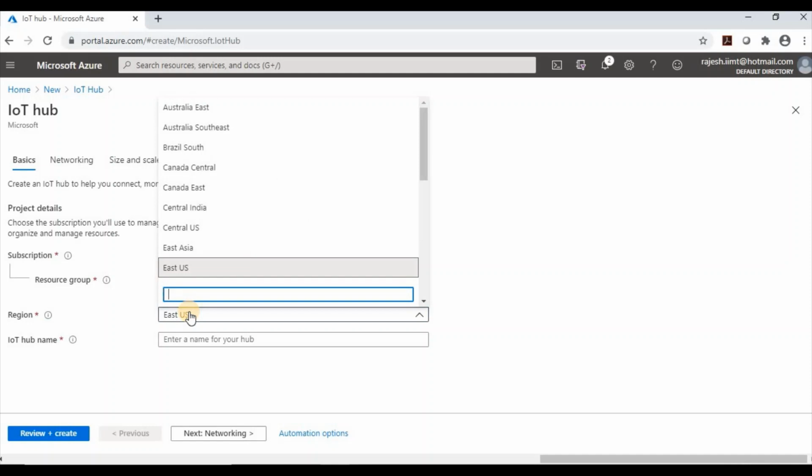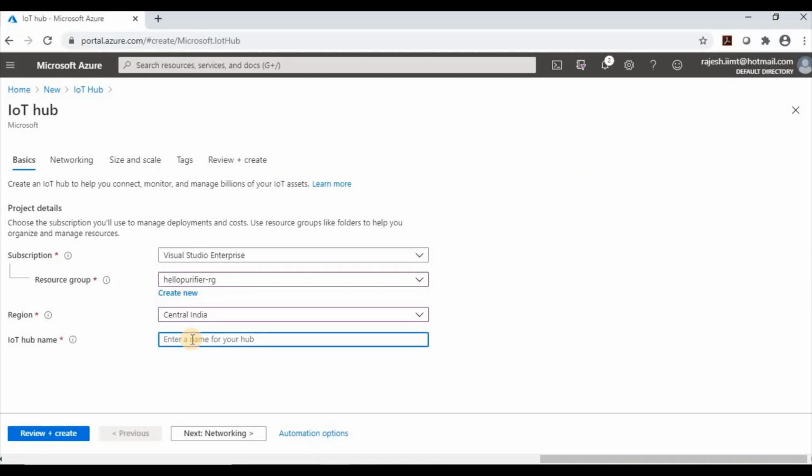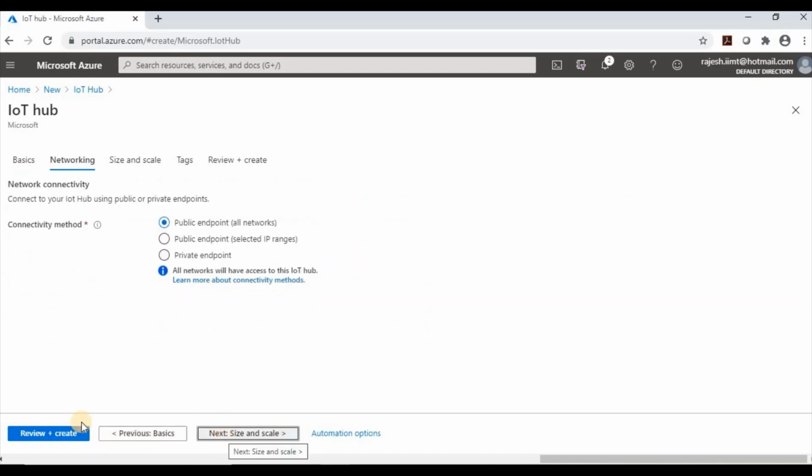And this is the region where I want to deploy the IoT hub. I am in India, so I have selected India. And this is the name of the IoT hub. Let's see if it is available. It's available: Hello Purifier IoT. So this is the name of the IoT hub.